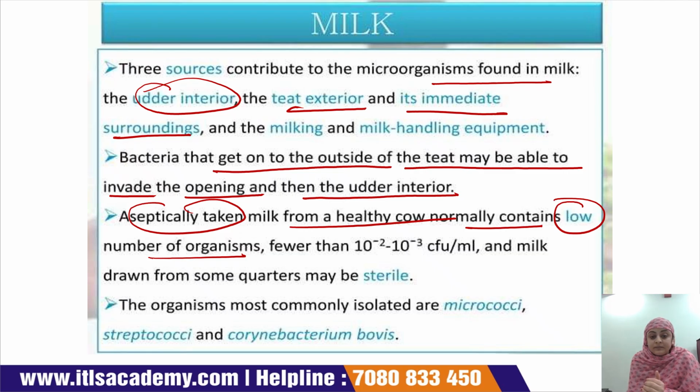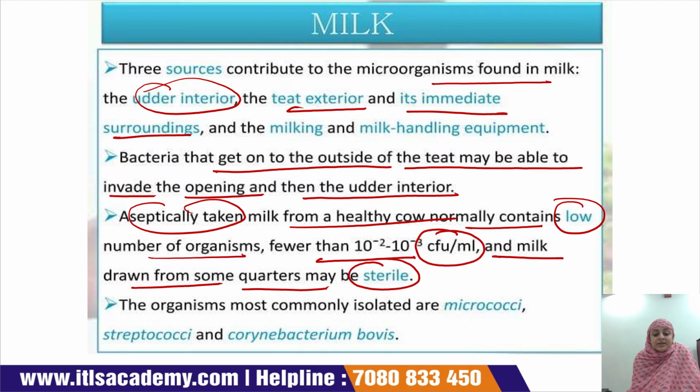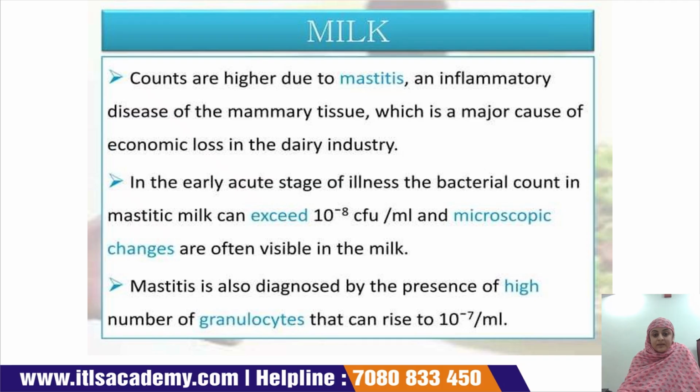Fewer than 10 to the power minus 2 to 10 to the power minus 3 CFU per ml, that is colony forming units. So around 10 to the power minus 2 to 10 to the power minus 3 CFU per ml bacterial load is present in cow milk, and milk drawn from some quarters under sterile conditions. The organisms not commonly isolated are micrococci, streptococci, and Corynebacterium bovis.